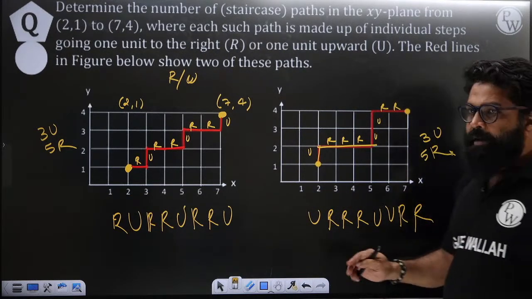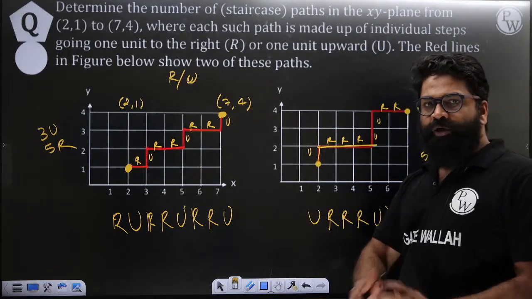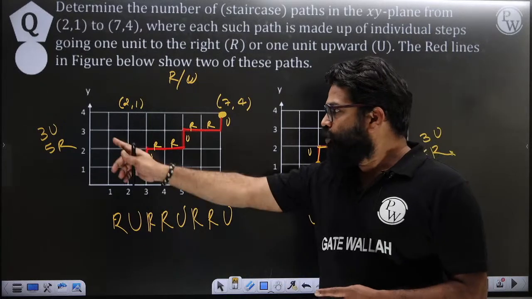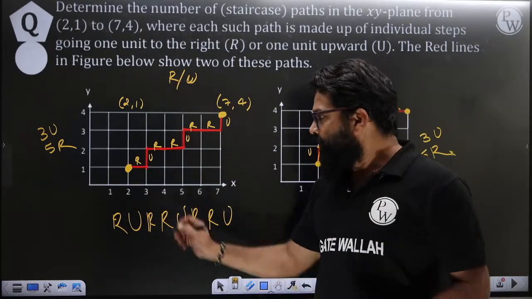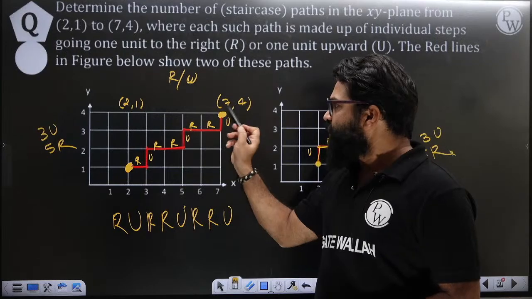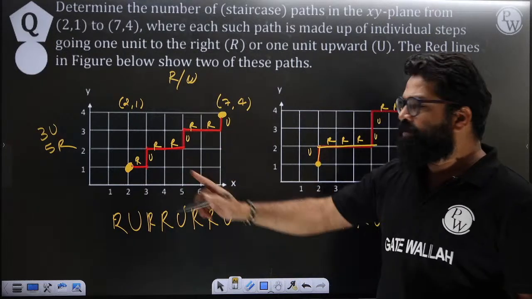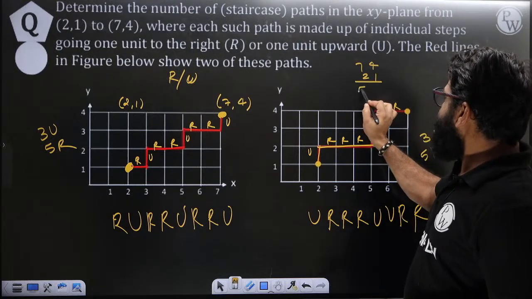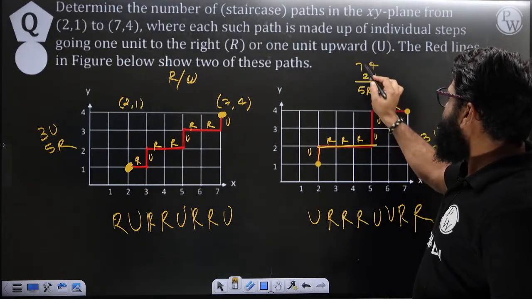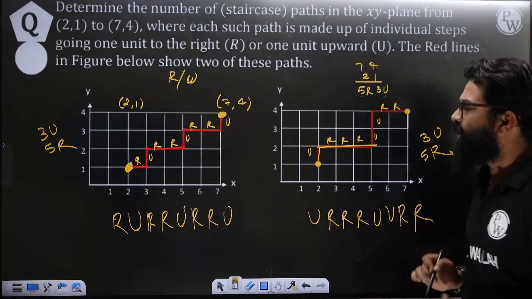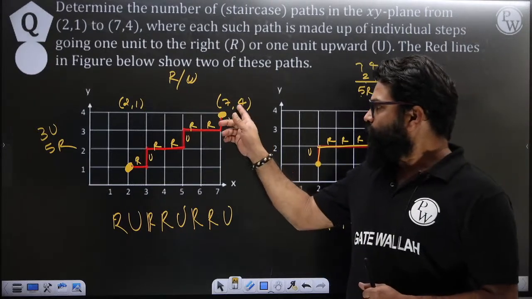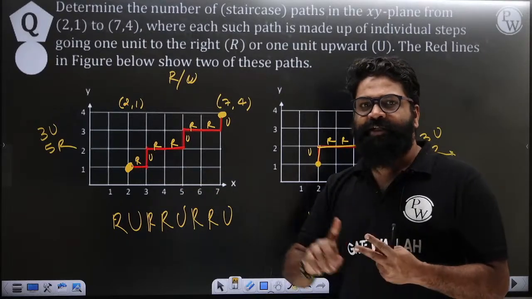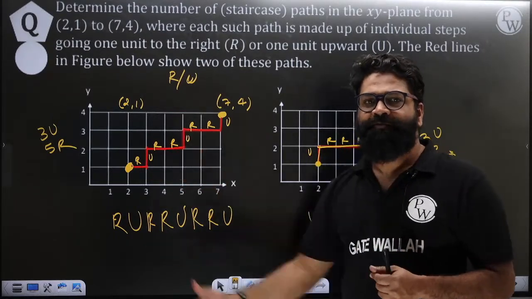So basically, my whole question will change. Whatever path you choose, you will get 3 ups and 5 rights. Because from 2 comma 1 to 7 comma 4, you will get 5 rights and 3 ups: 7 minus 2 gives 5 rights, and 4 minus 1 gives 3 ups. So from 2 comma 1 to 7 comma 4, you take a combination of 3 ups and 5 rights.